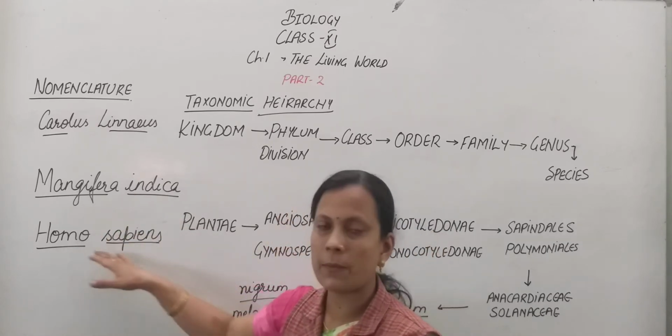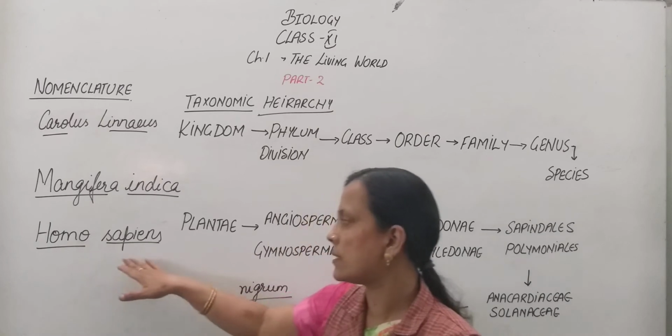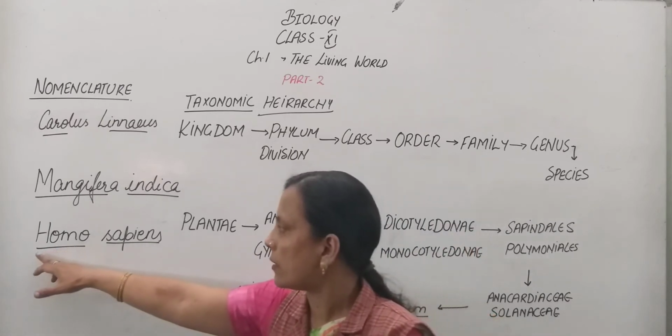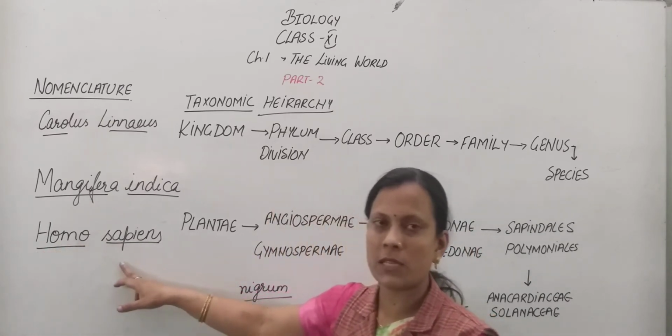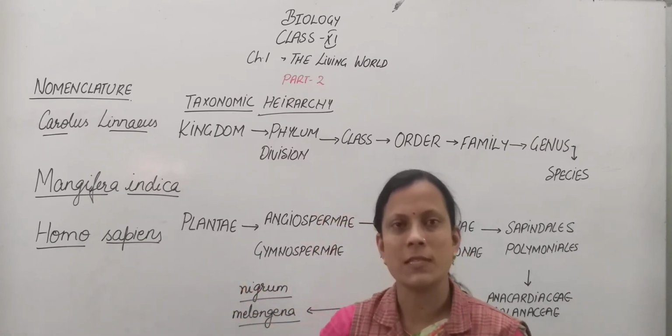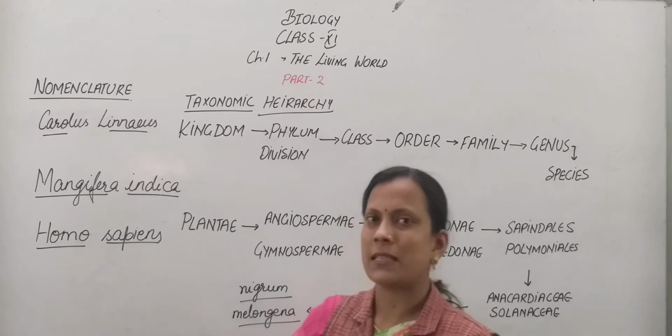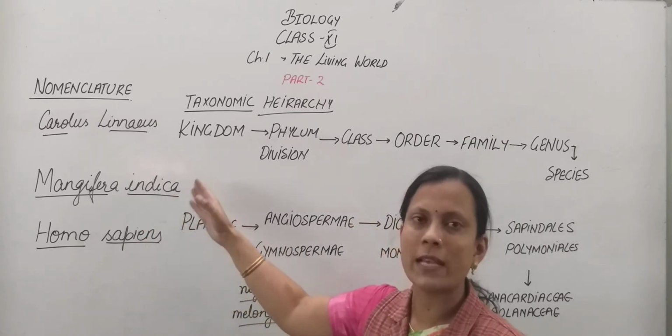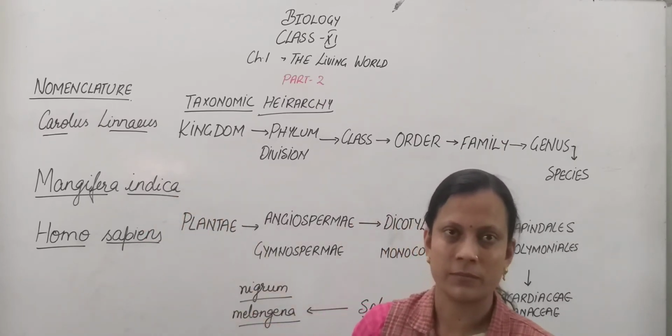Similarly, you can see Homo sapiens. Homo is the genus, sapiens is the species. We write Homo with a capital letter and sapiens with a small letter, and underline them separately. So these are the rules of nomenclature. Sometimes a scientist's name is also written after it, the one who has described this particular species.